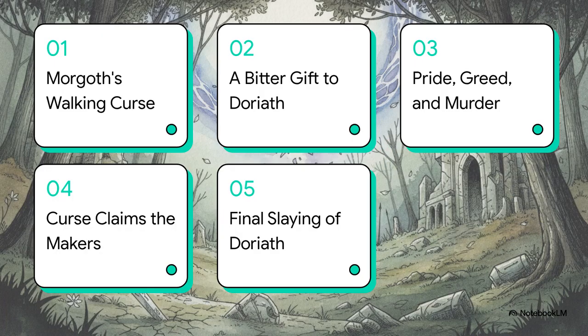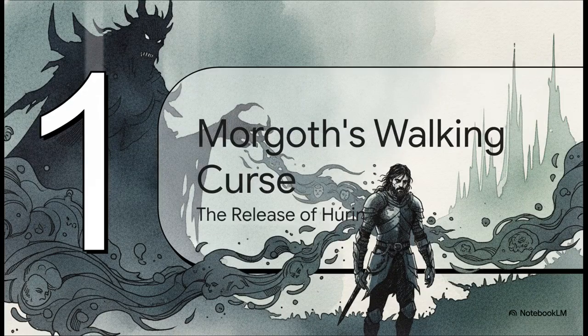And to help us navigate this incredibly dense lore, we're going to follow a clear line of cause and effect across the 5 dominoes of Doriath's fall. We've got Morgoth's walking curse, a bitter gift to Doriath, pride, greed, and murder, the curse claims the makers, and finally, the final slaying of Doriath. So let's start with domino number 1, Morgoth's walking curse.